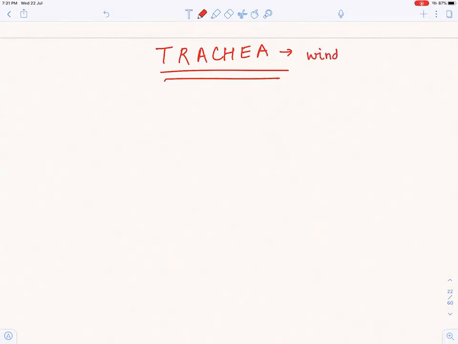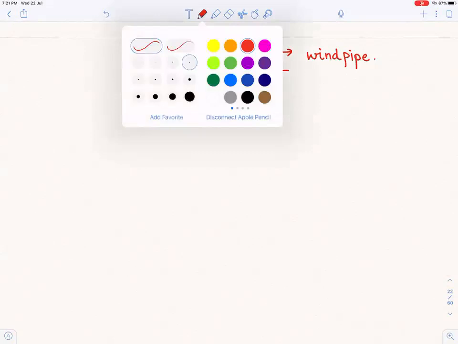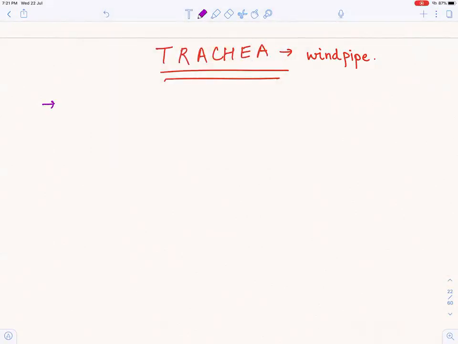Trachea is also called windpipe. We are studying this since, I think, class 6th or 7th. Trachea is a tubular passageway for air.